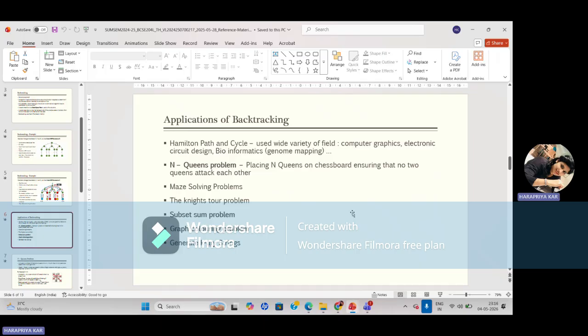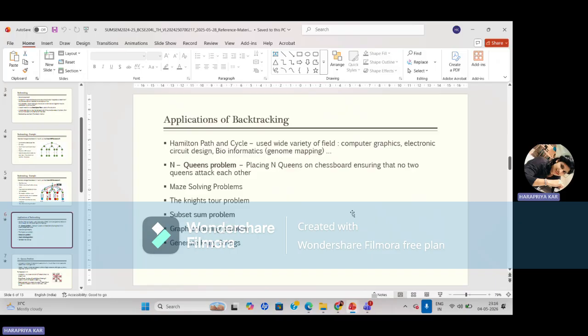These are various problems we can solve with the help of backtracking. But the concept is very important: you have to understand how it can be solved and how we can compute backtracking over these particular algorithms. So one of the problems from here is the n-queens problem.